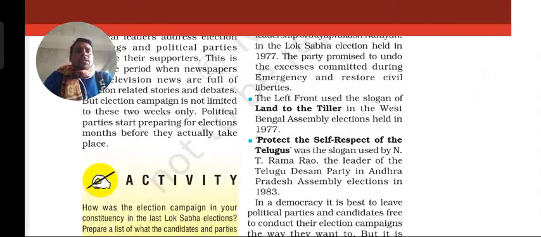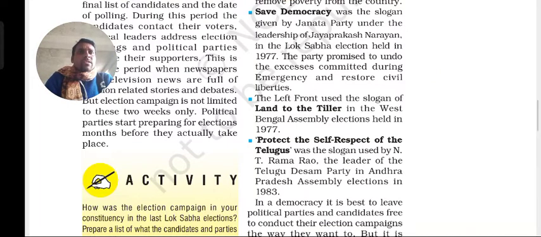The next one is the Left Front, which used the slogan Land to the Tiller in the West Bengal Assembly election held in 1977. In the state of West Bengal, the party said the land to the tiller. The tiller means the farmer: the land he is cultivating would be provided to him. That is the slogan the Left Front government gave in 1977 in the state of West Bengal.